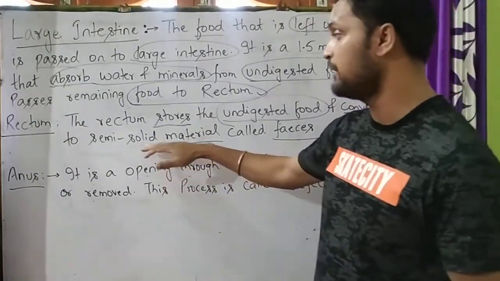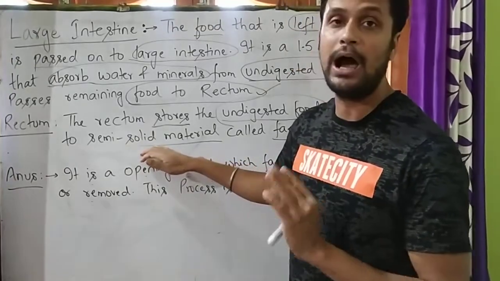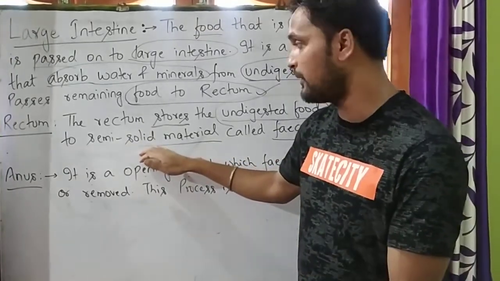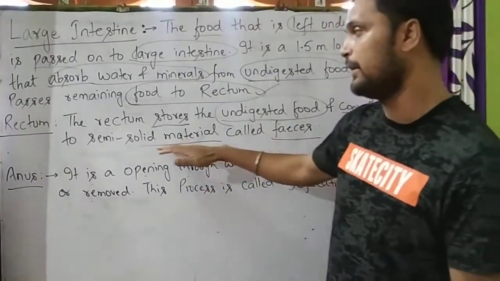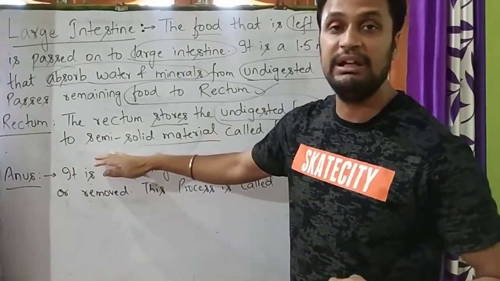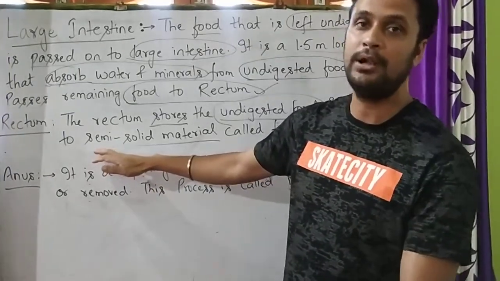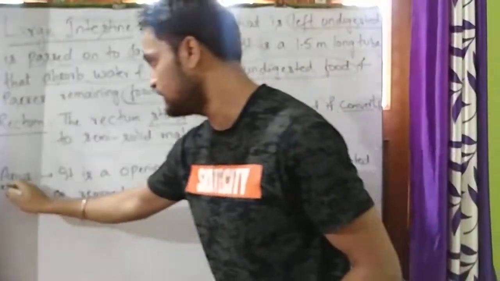If it were solid material, it would be hard to pass throughout our body. So it converts the undigested food into semi-solid material so that it can be easily passed out of our body.